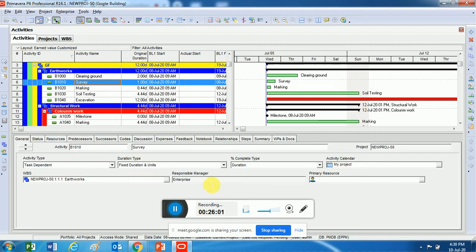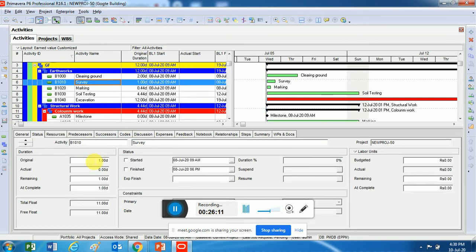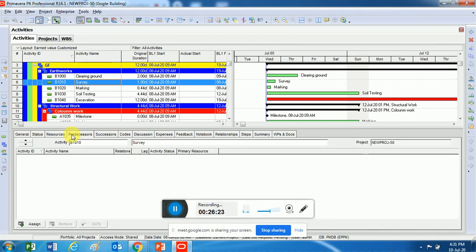And right, which WBS it is, responsible manager, any resources if we have assigned. Then we have this status. You can see what is the duration of this activity, how many days this activity is going to be, actual days if execution has happened, then remaining how many days still, at completion how many days. So it will tell you about all these things, start date, end date and all. Then we have predecessor, successor and so forth, which we'll see later.